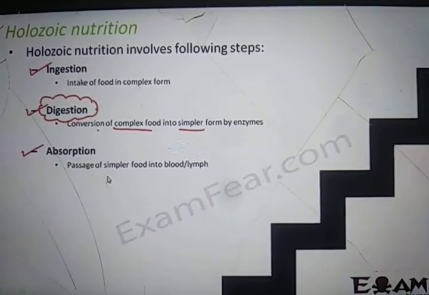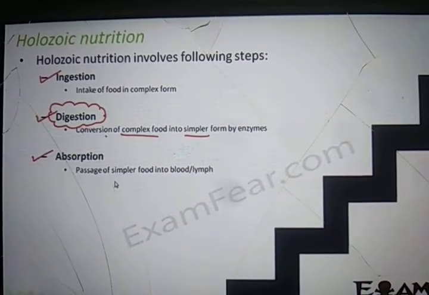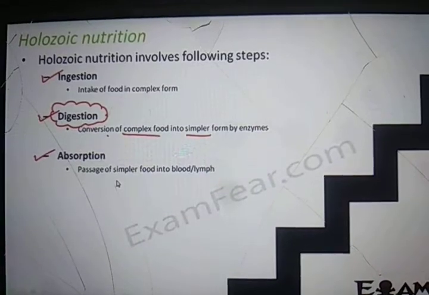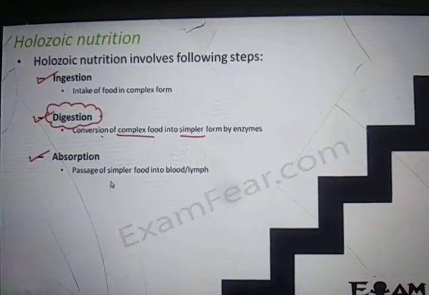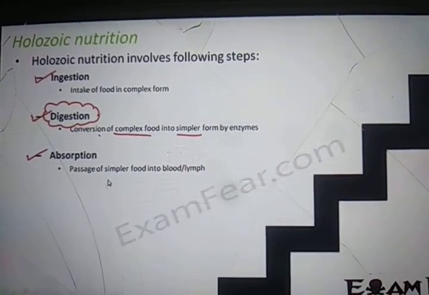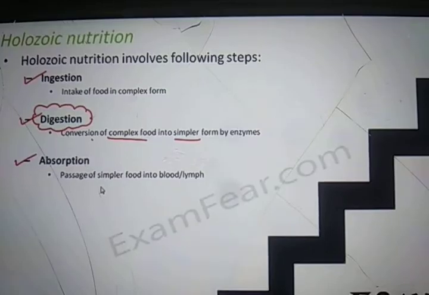If you want to transport something to one particular part of the body, what we can do is just dissolve the substance in our blood. The blood will go anyway to any part of the body and that particular substance gets transported to the different parts of the body. So that's how the concept of transportation happens.